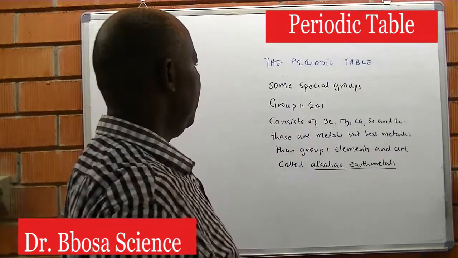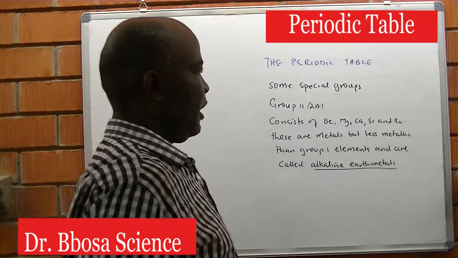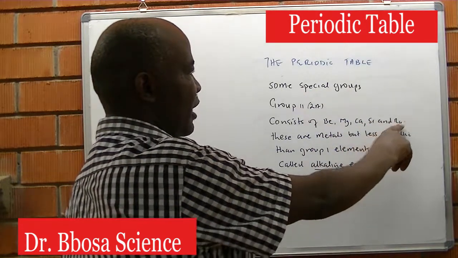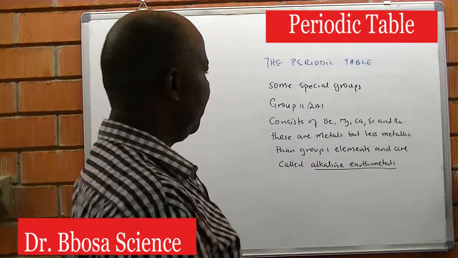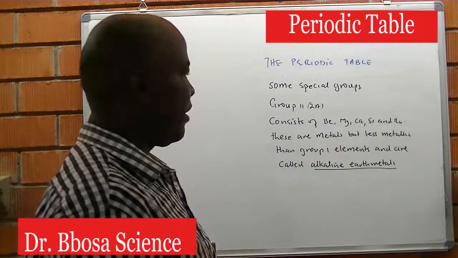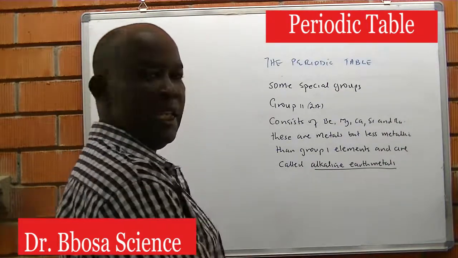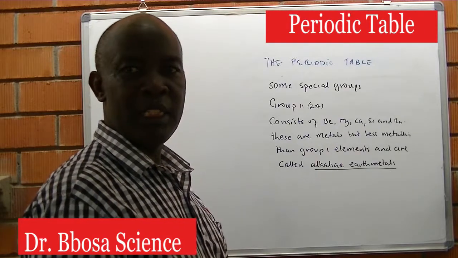Group 2 consists of beryllium, magnesium, calcium, strontium, and radium. These elements are metals but less metallic than group 1 elements. They are called alkaline earth metals.